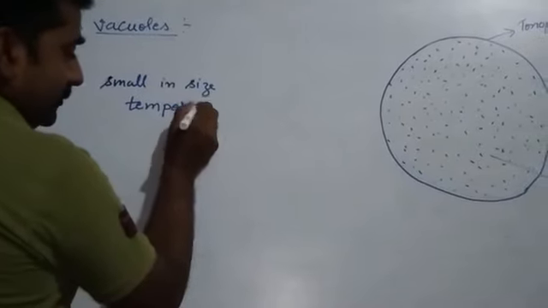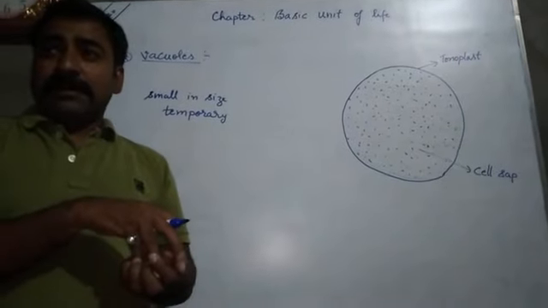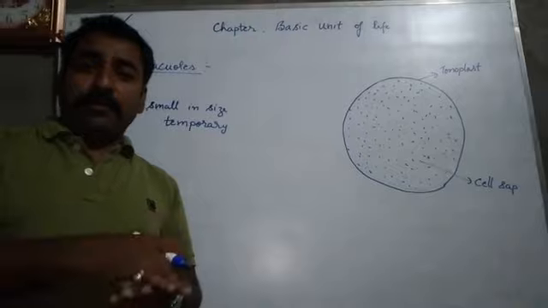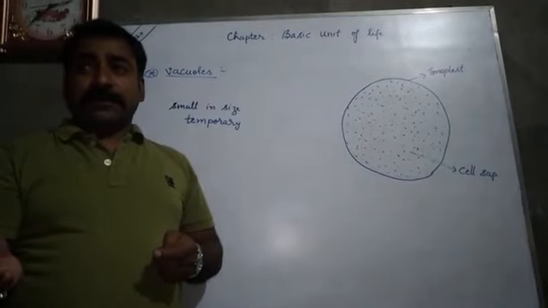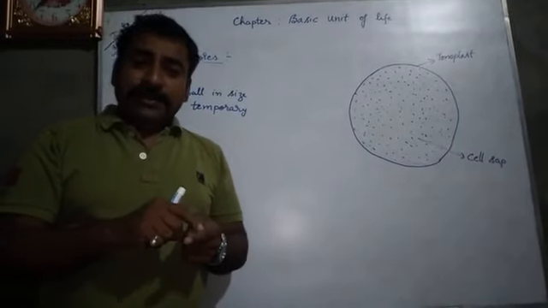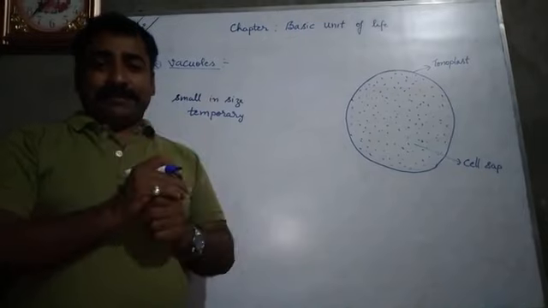Temporary means they are formed and after some time they are destroyed. Again they are formed and again they are destroyed. So in animal cells, the vacuoles are temporary and of smaller size.